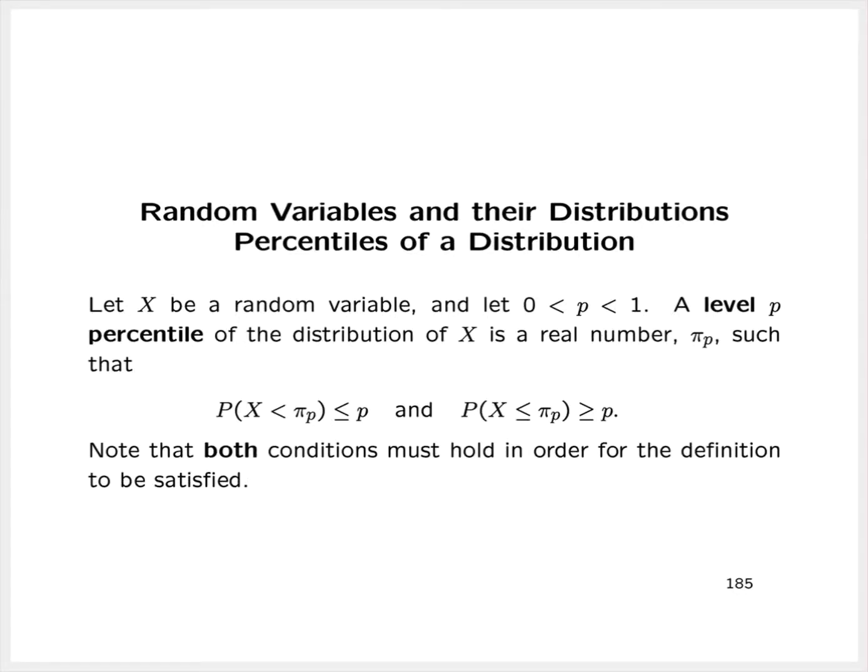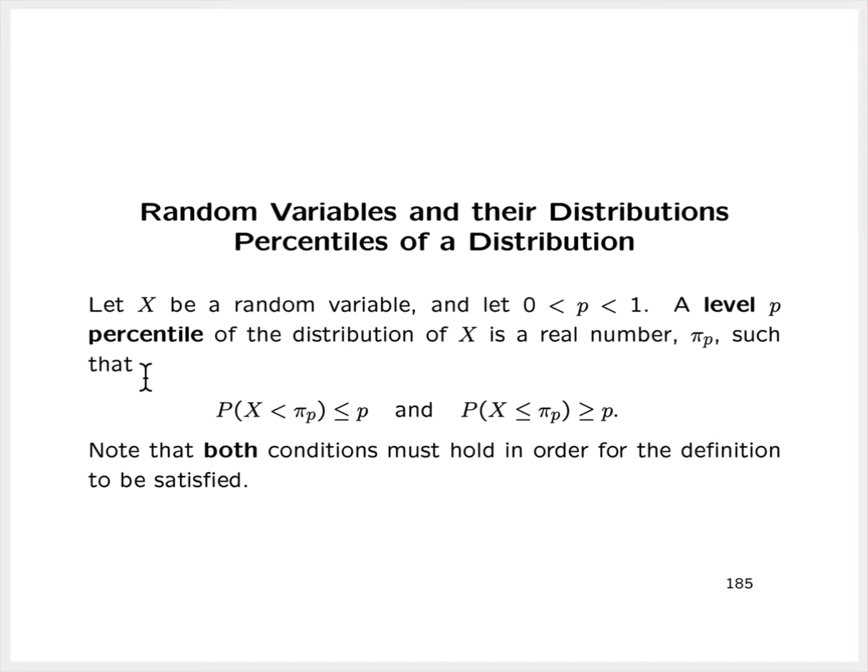Now in this lecture video, we're going to look at the idea of percentiles of a distribution. So let x be a random variable, and let p be a number that is between 0 and 1. Now a level p percentile of the distribution of the random variable x is any real number, which we'll denote by pi sub p, that satisfies the following two conditions.